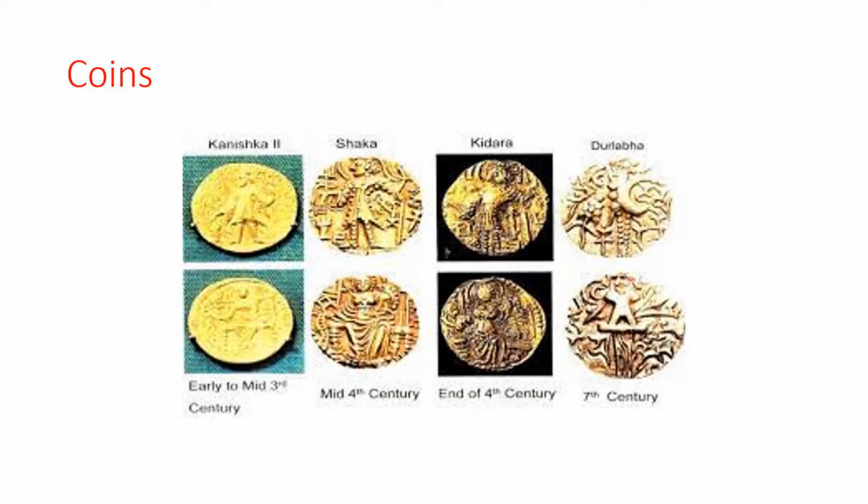Coins. The study of coins is called numismatics. Here you can see the image of coins in the early to mid 3rd century, then mid 4th century, end of 4th century, 7th century. So in ancient India, the coins were made of different materials such as bronze, lead, copper, silver and gold.